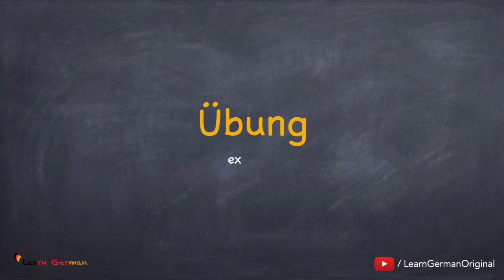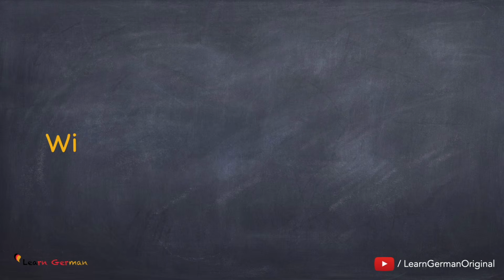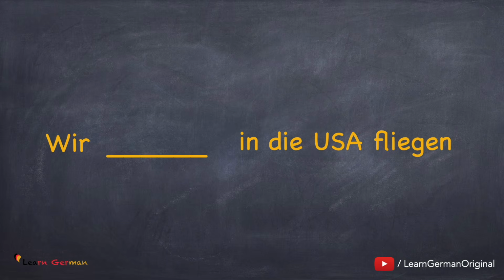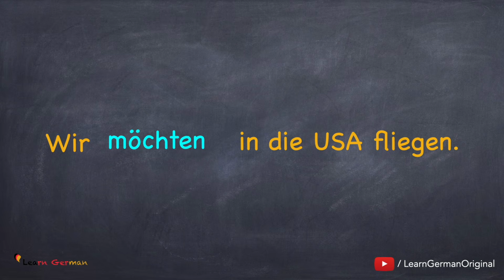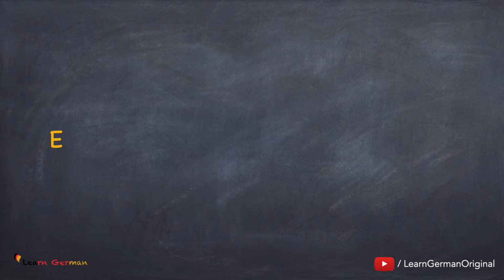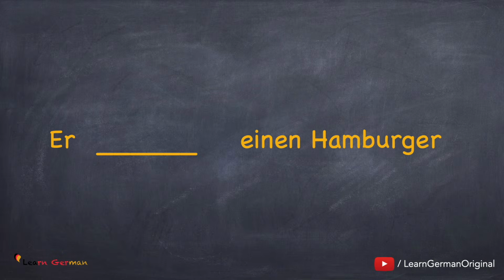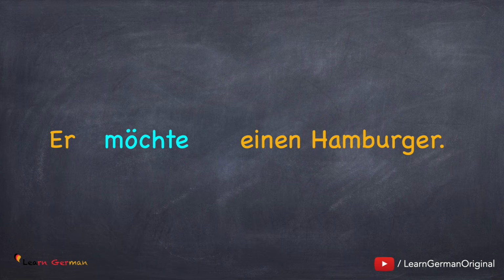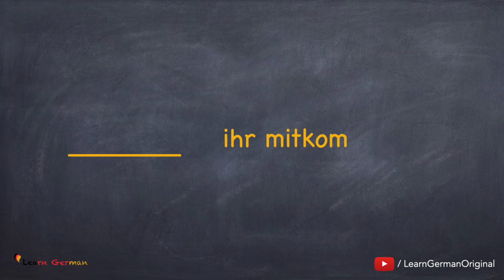Now let's do a small exercise. Übung. You have to conjugate the verb möchten and fill in the blank. Let's look at the first one. And the correct answer is Wir möchten in die USA fliegen. Now try doing the second sentence. And the answer is möchte einen Hamburger. Here's another one.